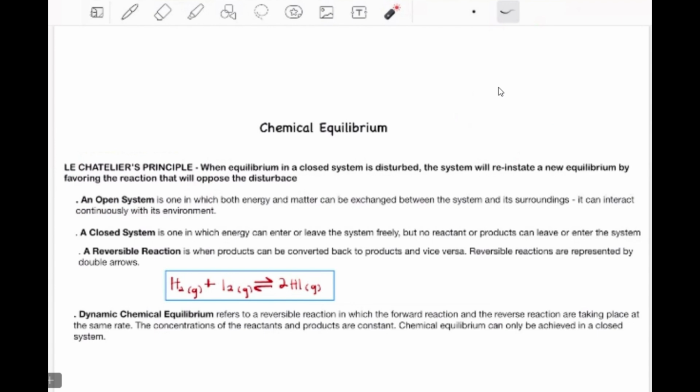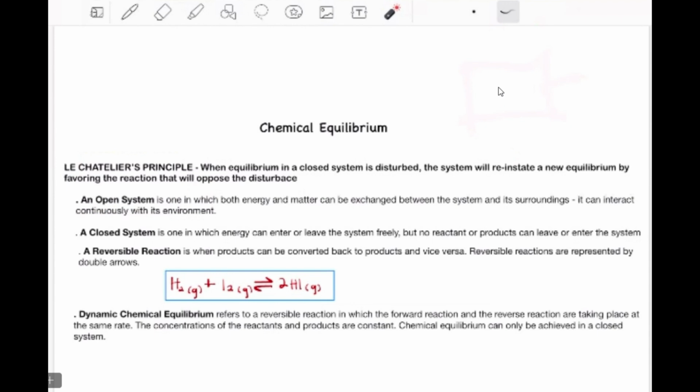So the products or reactants of that system cannot leave the system, but energy can leave in the form of heat. For example, if you touch that pot that has water in it, you will feel heat. So energy is leaving in the form of heat.